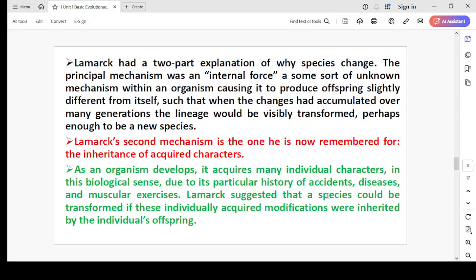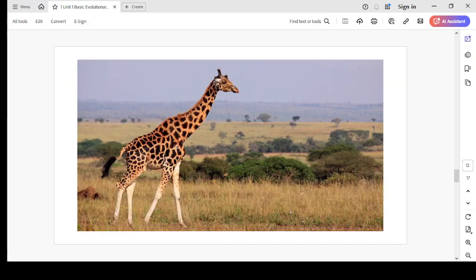Only those characters are inherited which lead to change at the genetic level, but not at the morphological level. Morphologically acquired characters are not inherited. This is the giraffe's long neck.